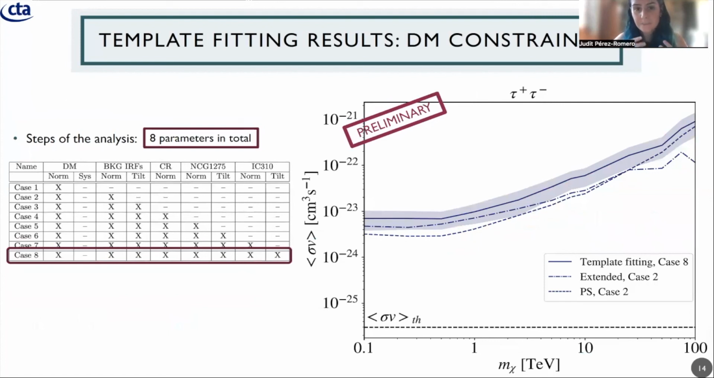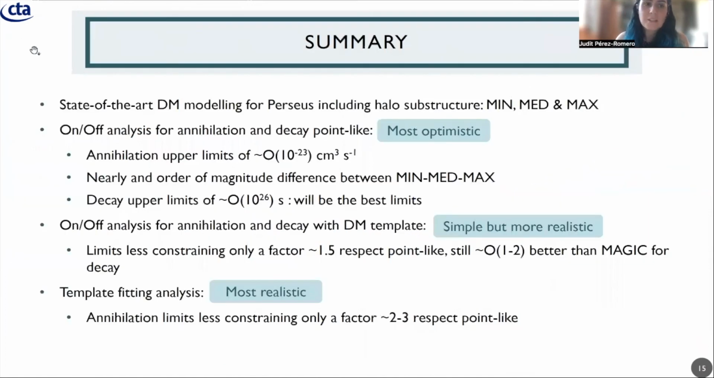Finally, I'm going to show the last part of this talk, which is the comparison of the 3 different analysis configurations that we have for Perseus. And what we can see is that in the case of template fitting, that is the most realistic one, which is shown as a solid line here, we are still a bit far away from the thermal relic cross-section, but it's the first time that we show this kind of result for the Perseus galaxy cluster. And compared to the point-like source, we only get results that are a factor 2 to 3 less constraining than for this simplistic case. So this is all.